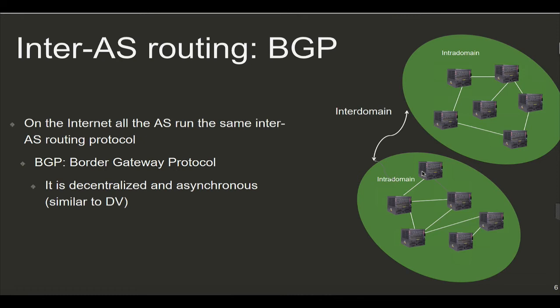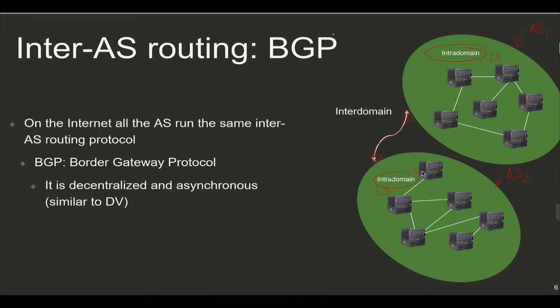Okay, let's start talking about inter-autonomous system routing or inter-domain routing. So remember, these green ellipses are autonomous systems. So this is autonomous system 1, autonomous system 2. And inside the autonomous system, we run our intra-domain routing protocol. So this could be, for instance, link state. This could also be link state or distance vector. But between autonomous systems, we're going to be running an inter-domain routing protocol. Think of it as international communications. So between autonomous systems, we use an inter-domain routing protocol.